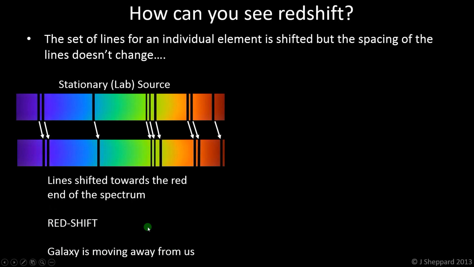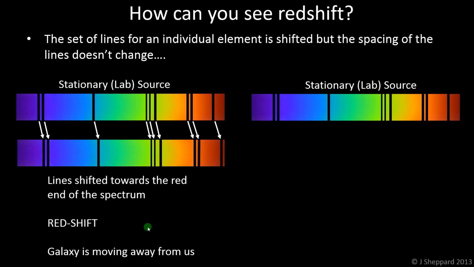When we talk about galaxies moving away from us, we're really talking about looking at individual stars within that galaxy and looking at the shift of those stars. But really the whole galaxy, if we do it for several stars within the galaxy, we find the same results. All those stars have a similar redshift. That means the galaxy itself is moving away.